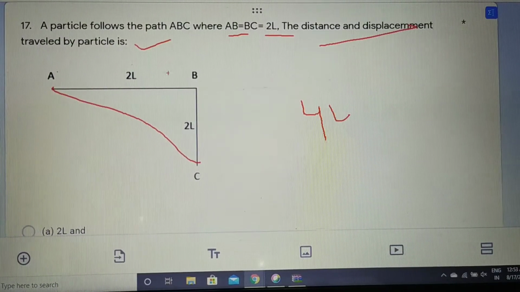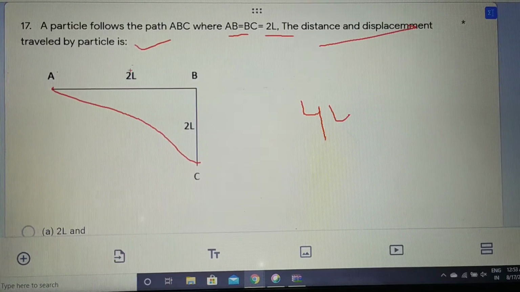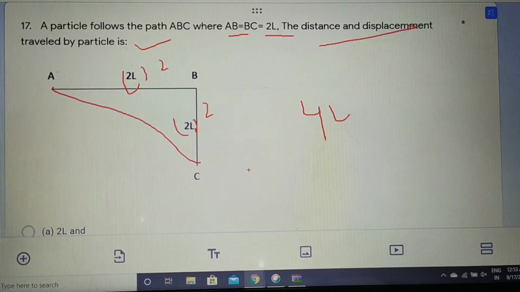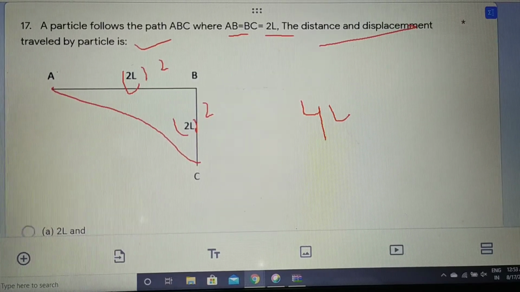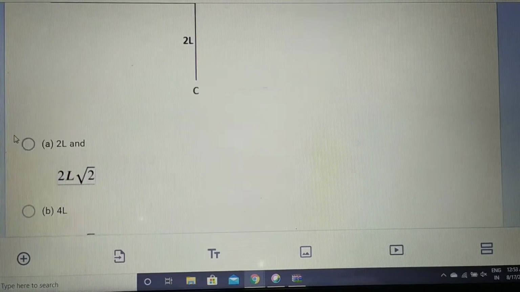You can find it by the Pythagoras theorem. This is 2L square plus 2L square, you can easily find this out. You have to square this side and again square this side, and you will be getting the answer 2 under root 2L. You calculate and try to find out. If there is a problem, please let me know.